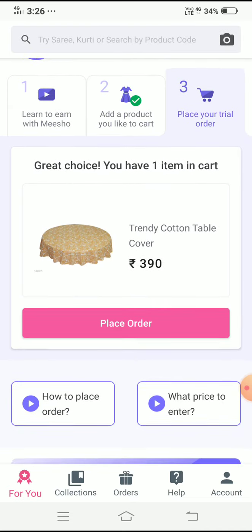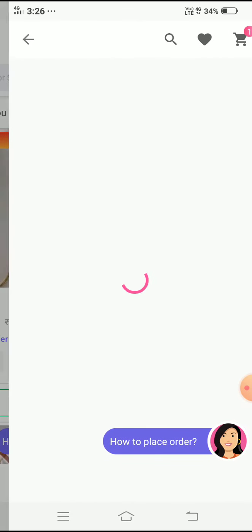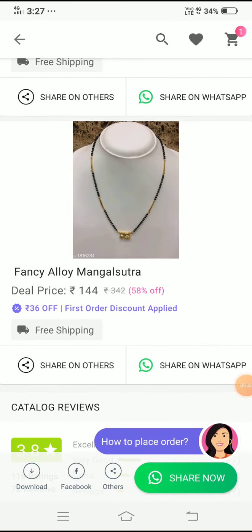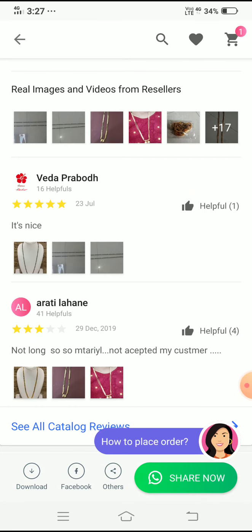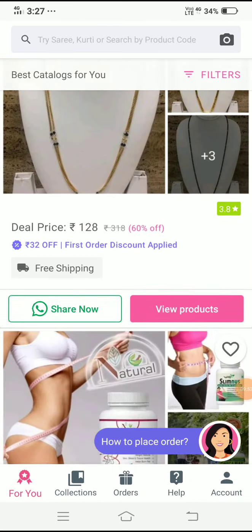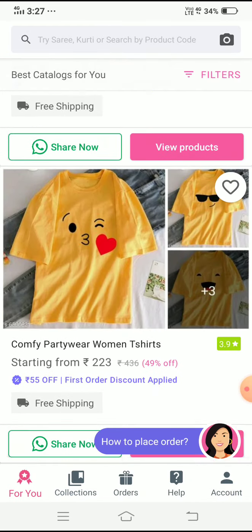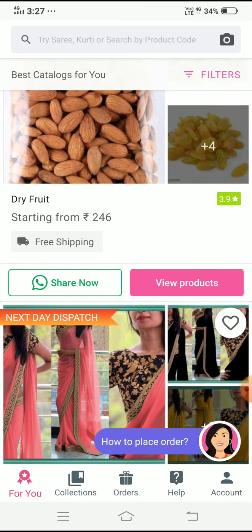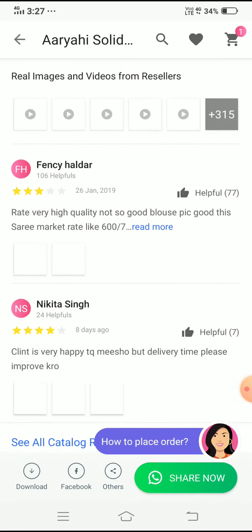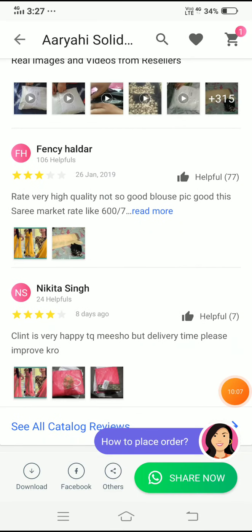First, on this first price, I will show. On this first price, first order discount is also applied. Actually 381 is this price, and 156 they can give, and free shipping charges, so that we can trust the Meesho app for any of the functions we can buy in this Meesho app. So that it is very useful in our daily life for human beings, so use Meesho, get some knowledge for this, earn money and do business in this Meesho app.